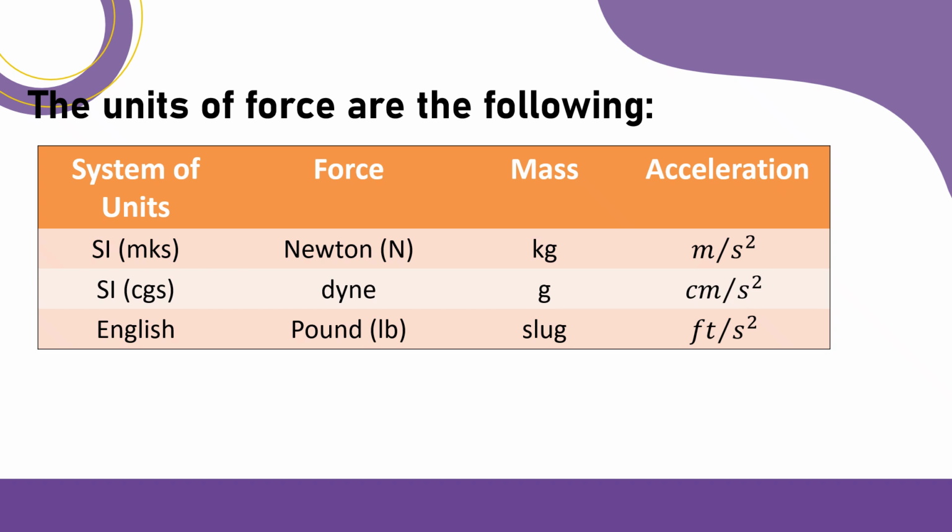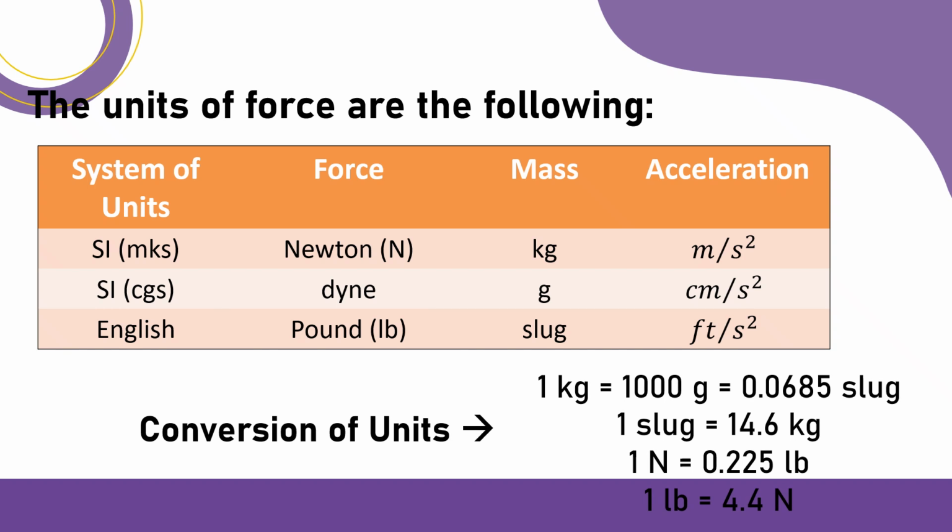For the mass, we could use kilogram or gram. And the acceleration would be meters per second squared or centimeters per second squared. If we're going to follow the English system, the force should be in pounds and the mass should be in slugs. The acceleration would now be in feet per second squared. Please take note of the following conversion units.